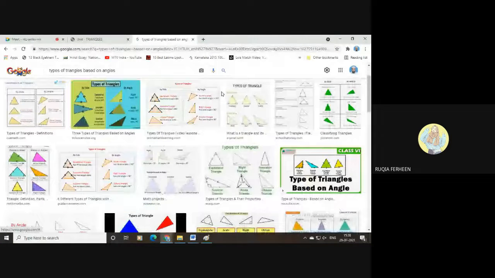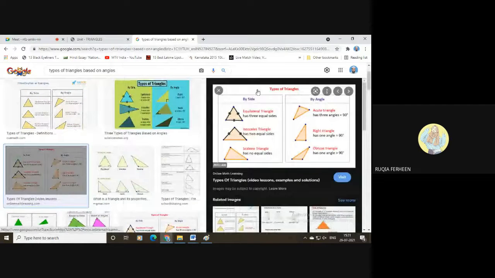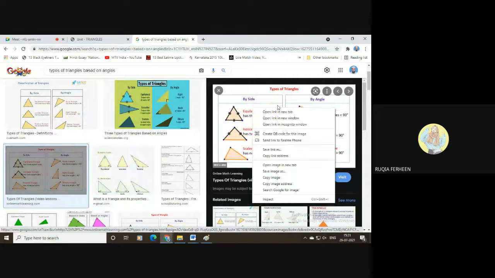Whichever image you want, select that image. Go to the tab first and select the image whichever you want. Click on that image, and now on that image, left click, and you can see these many options. Can you see? Yeah, I can see. The 11th option is copy image address.